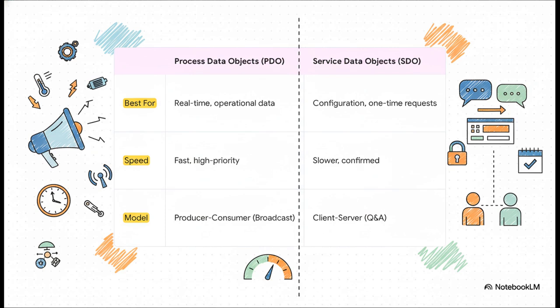Think of a PDO as a public announcement shouted across the factory floor. It's for real-time data, like a sensor screaming, "I'm at 50 degrees," over and over. It's fast, efficient, and doesn't wait for a reply.